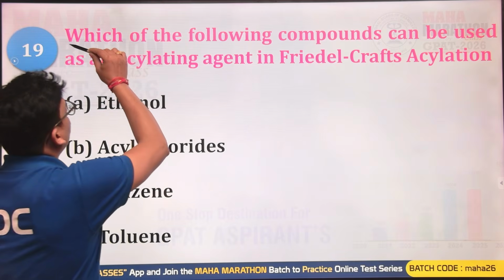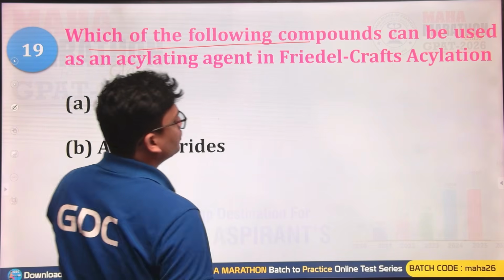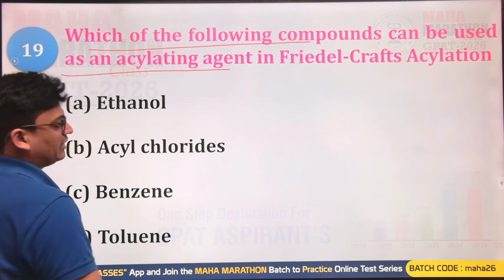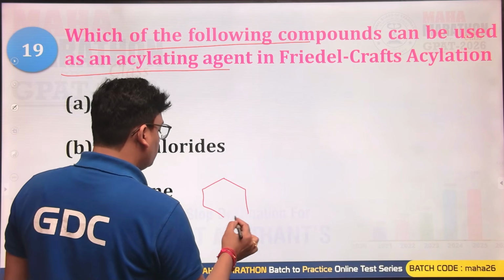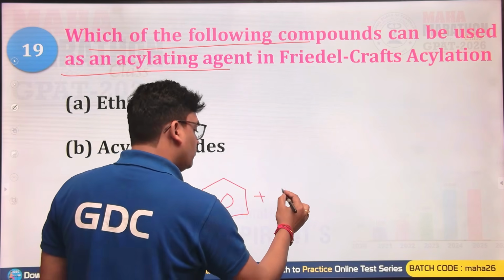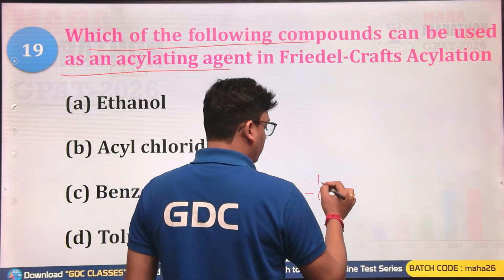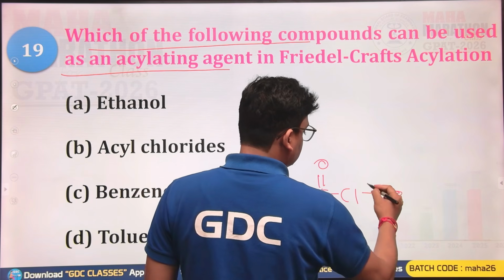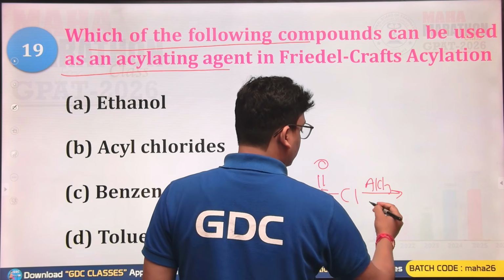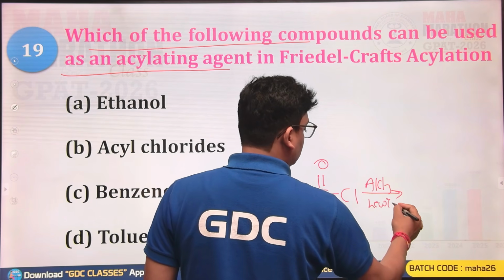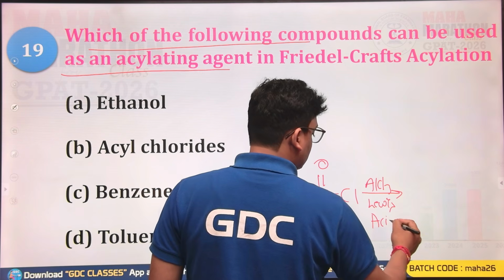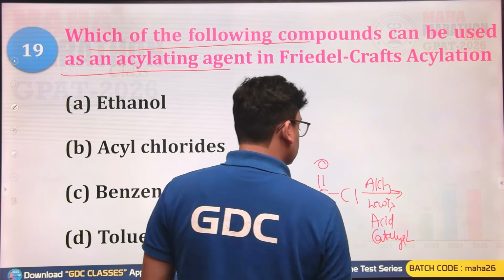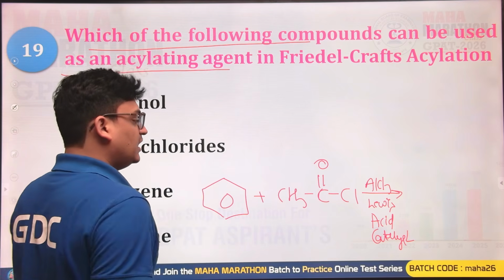Which of the following compounds can be used as an acylating agent in Friedel-Crafts acylation? Whenever you do Friedel-Crafts acylation, you always use what? In general, acyl halides are used for this reaction with AlCl3, or you can say any Lewis acid catalyst, AlCl3, FeBr3, anything it could be.